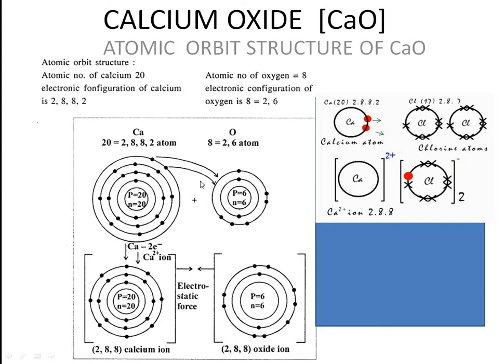So when you have an electron dot structure, for example for calcium we can represent 2 electrons, and for oxygen you can represent electrons. See, only the outermost electrons I am going to show. If you take this diagram, see the outermost shell, I have 2 electrons. So you can represent it in the electron dot structure, 2 electrons. And for oxygen also, you can show the outermost shell 6 electrons. That is Ca with 2 dots, plus oxygen with 1, 2, 3, 4, 5, 6. The 6 electrons you represent. Show the shifting of 2 electrons. I am talking about electron dot structure.